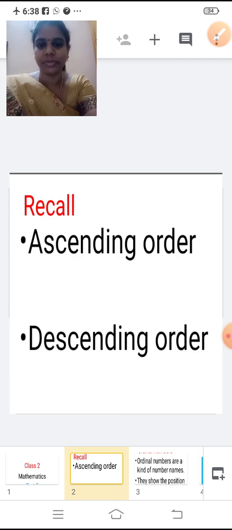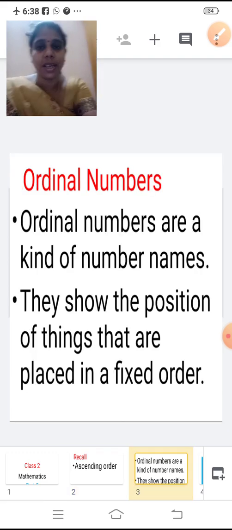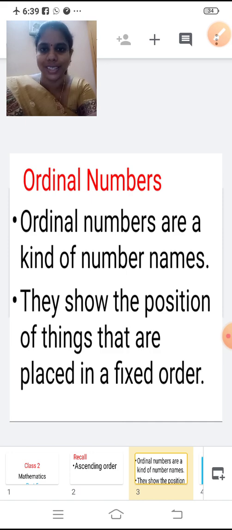Are you all ready? So today we'll see ordinal numbers. Do you know what we mean by ordinal numbers? Ordinal numbers are a kind of number names. You all know how to write the number names, right? ONE, TWO. Ordinal numbers are also a kind of number names. They show the position of things that are placed in a fixed order.